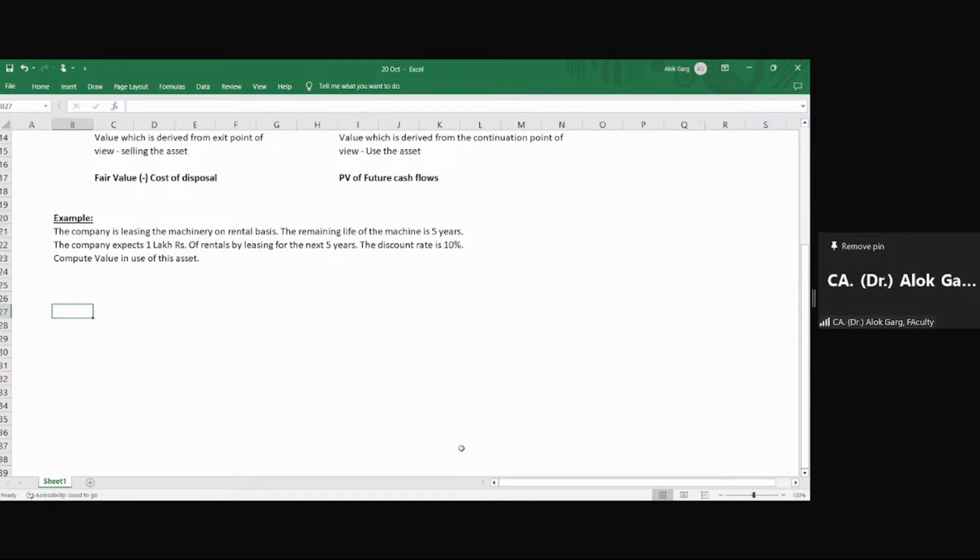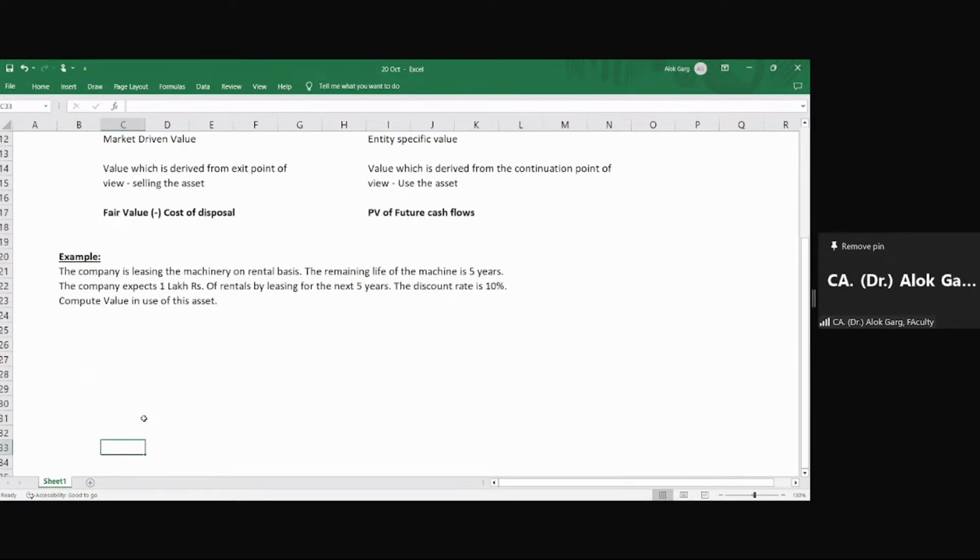Present value of this 1 lakh rupees that has to be received in 5 years. Yes, this company expects 1 lakh rupees per annum, rentals by leasing this asset for the next 5 years.